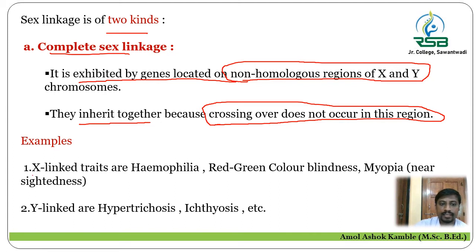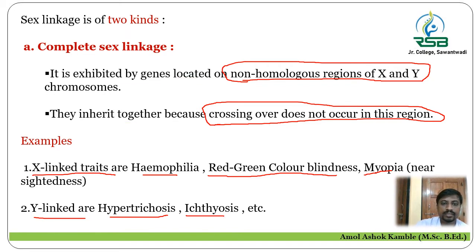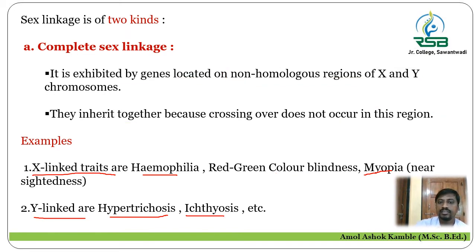Example, X linked traits are hemophilia, red green color blindness, myopia that is near sightedness, and in Y linked there are hypertrichosis and ichthyosis. These are the examples of complete sex linkage, where the genes are located on the non-homologous regions of the X and Y chromosome, where the crossing over does not take place.